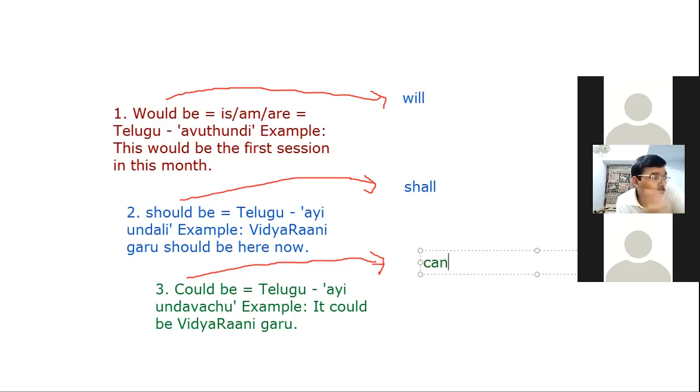Now it's more interesting. For would we can take the meaning like అయి ఉంటుంది. That also I'll write there, because should be is equal to అయి ఉండాలి, could be is equal to అయి ఉండవచ్చు, would be is equal to అయి ఉంటుంది. That's even better, so I'm writing that also.